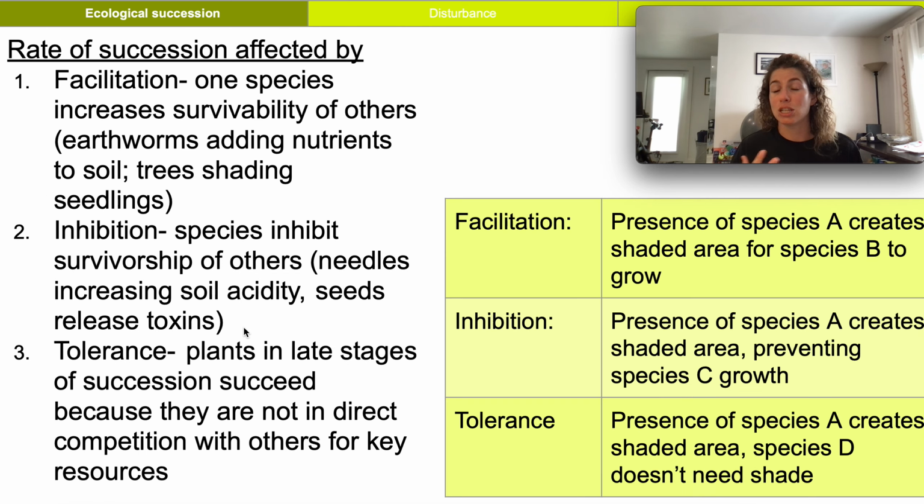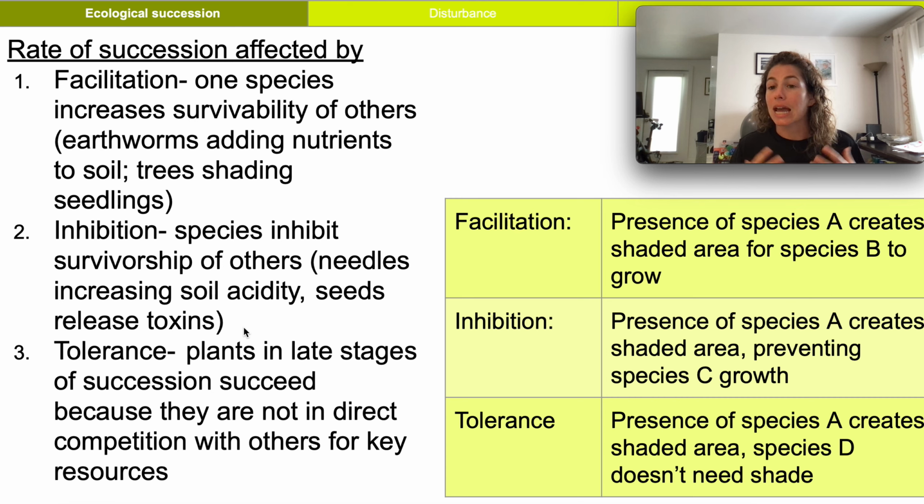So what affects these rates? Because they're not always the same. Different environmental conditions, of course, are going to affect the rates, but I want you to think about how the plants and animals that are colonizing these areas will affect the next level. What I want you to be thinking about here is how every time succession occurs, you end up with a different plant community. Every time there's a disturbance, you're not going to get the same community that you started with. And these are the reasons why.